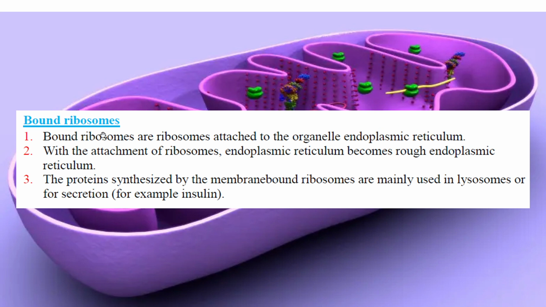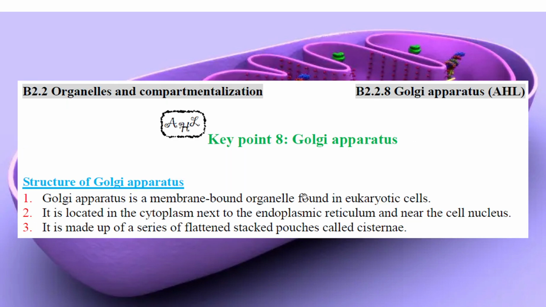When the endoplasmic reticulum has ribosomes on it, it looks rough, so we call it rough endoplasmic reticulum. The ribosome still synthesizes protein, but the protein is used in the lysosome and for secretion outside the cell, not used in the cell. And then it needs to be further processed by the Golgi apparatus.